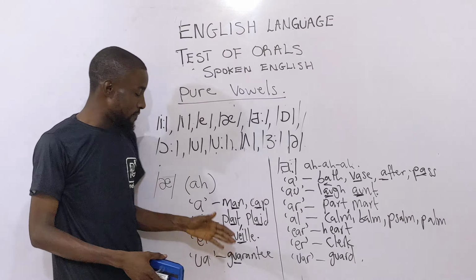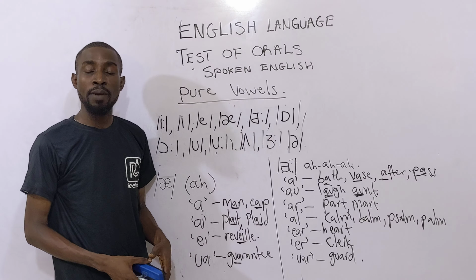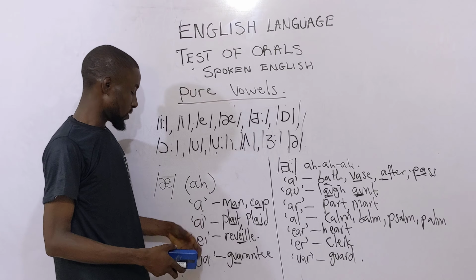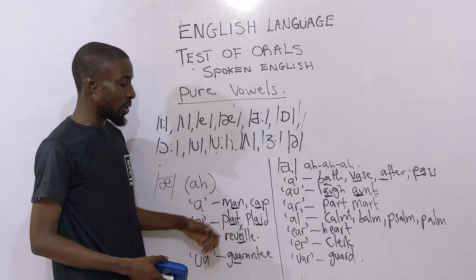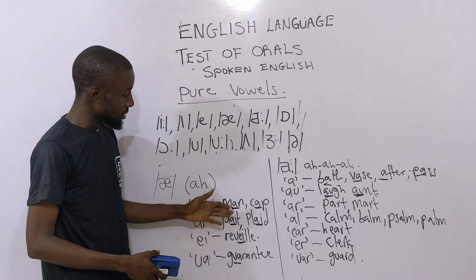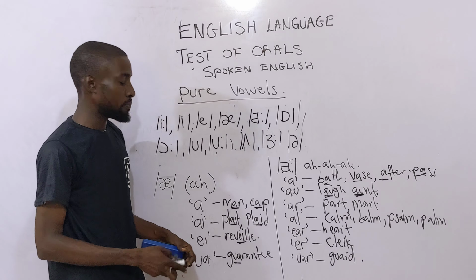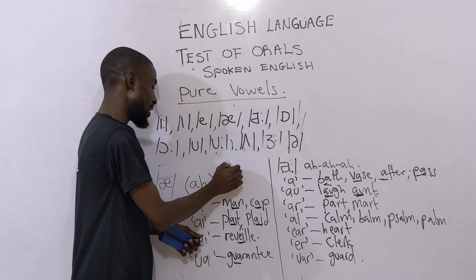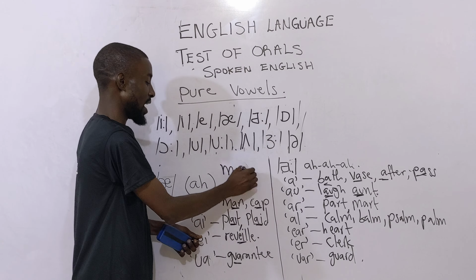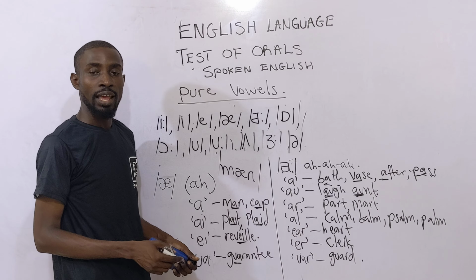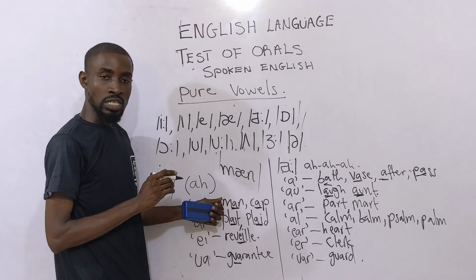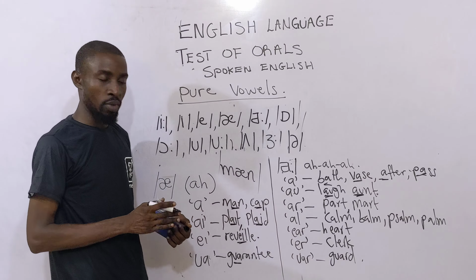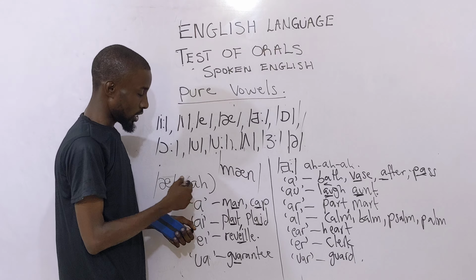All right? So we have the varieties of spellings under this as usual. We have the single A, then we have man. Cap. Man. Cap. So by way of transcription now, I'll have the M sound followed by the short A, like this, then this. Is it clear? Me plus A plus ni will give you man. Don't forget to always put this slash. That's what will make it a sound, or phonetic transcription.